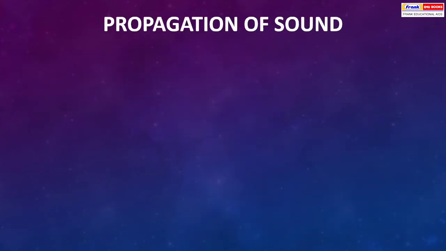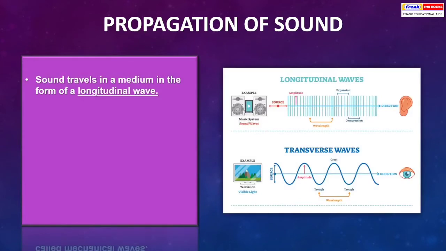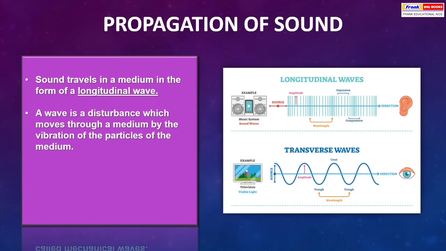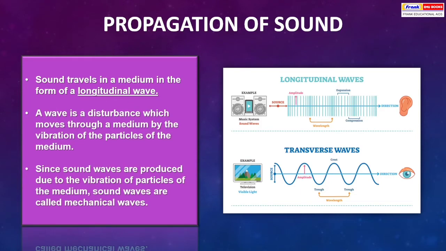Propagation of sound. Sound travels in a medium in the form of a longitudinal wave. A wave is a disturbance which moves through a medium by the vibration of the particles of the medium. Since sound waves are produced due to vibration of particles of the medium, sound waves are called mechanical waves.